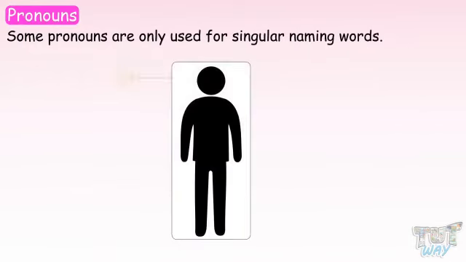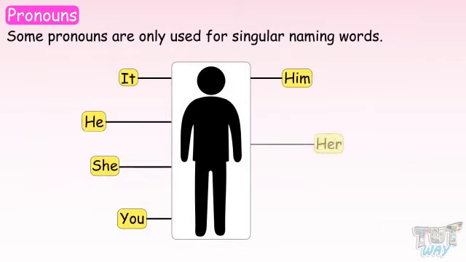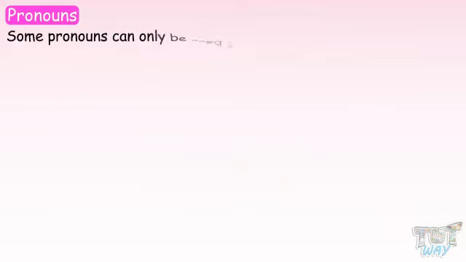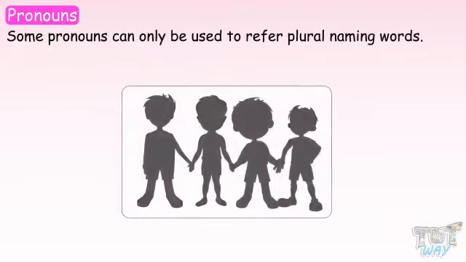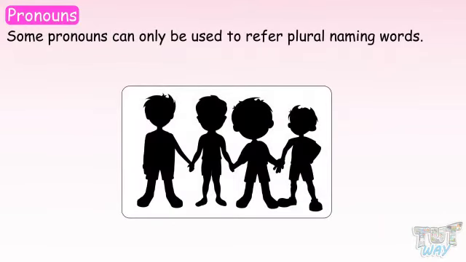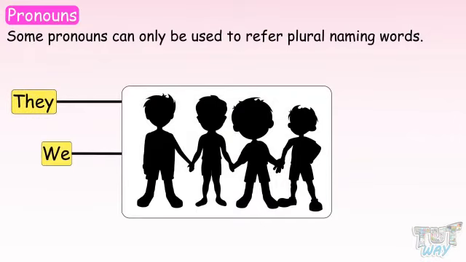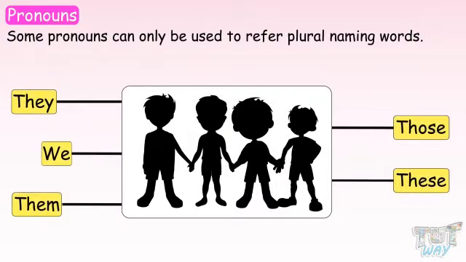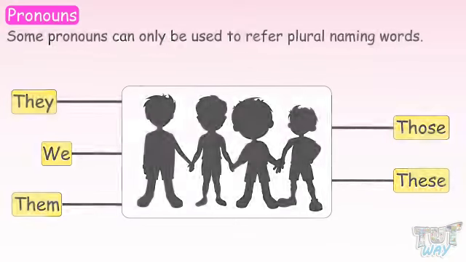Some pronouns are only used for singular naming words. Singular means what? Single person, like it, he, she, you, him, her, his. These pronouns refer to only a single naming word. And some pronouns are used for plural naming words like they, we, them, those, this. These pronouns refer to many naming words.